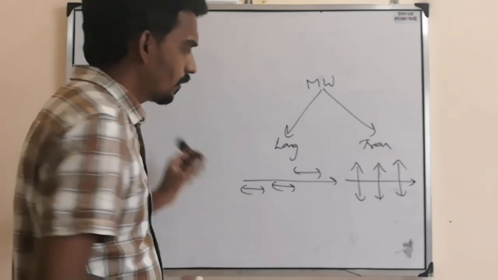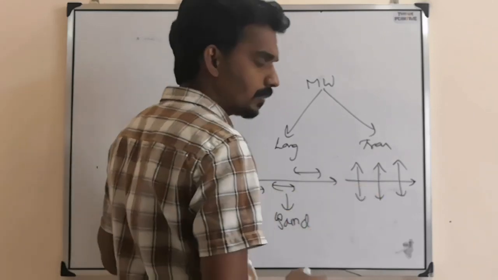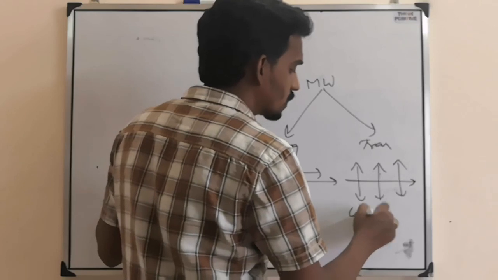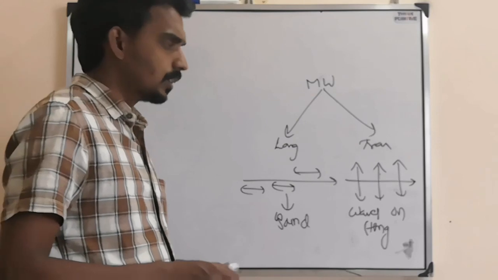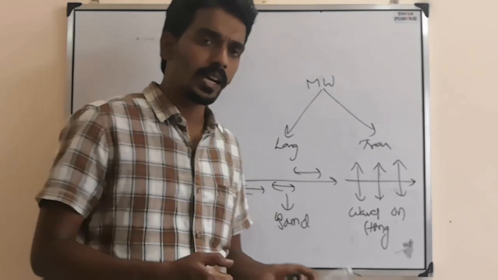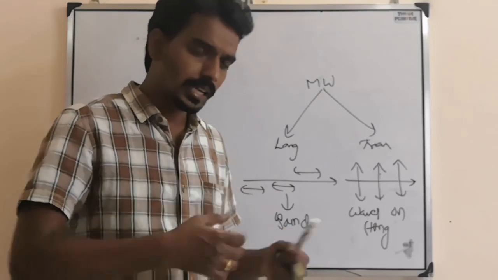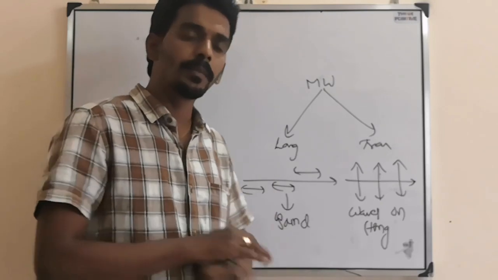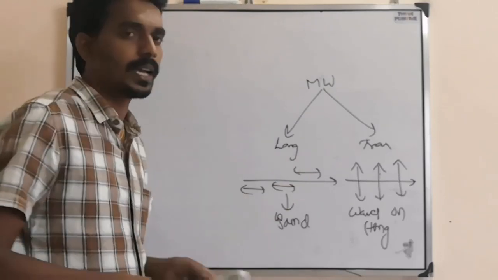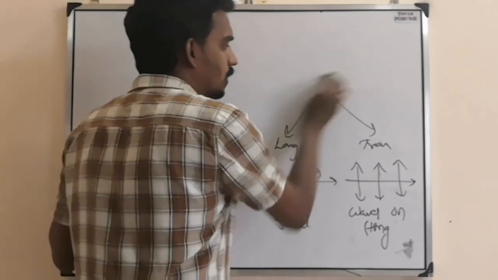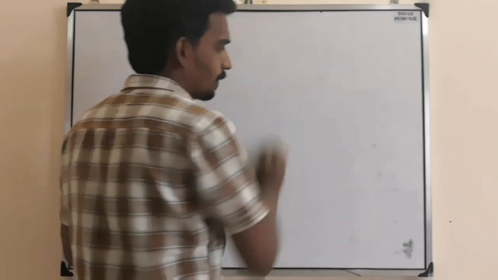In this chapter, the longitudinal wave is nothing but the sound wave, and the transverse wave is nothing but waves on a string. Like if you consider a violin or guitar, if you pluck the string, then the string will vibrate. When the string is tight and you pluck it, it will vibrate and generate some wave motion along it. That only we call transverse waves on a string. These are the two cases which we will discuss in this chapter.